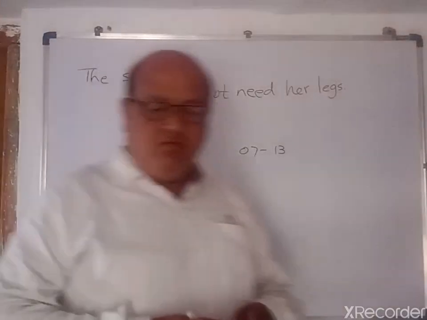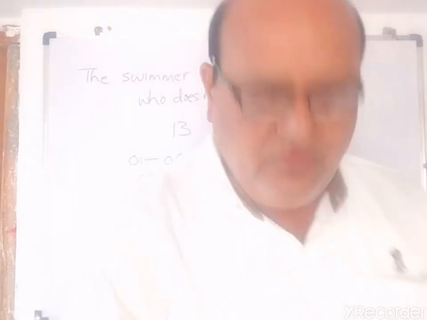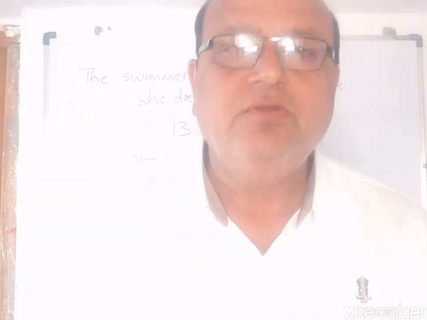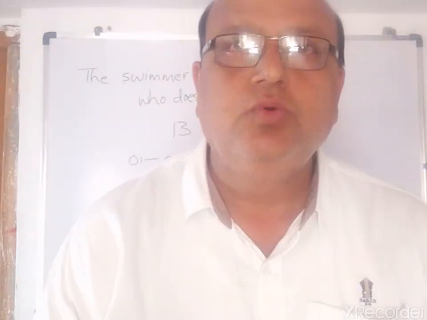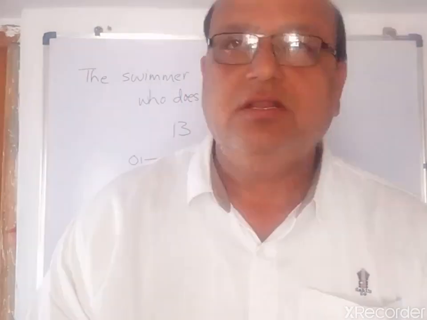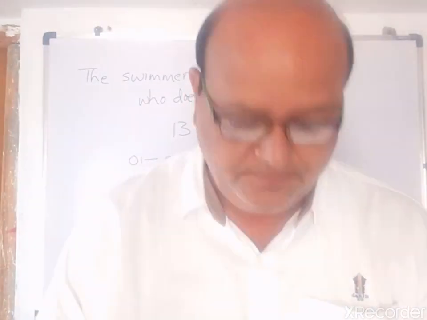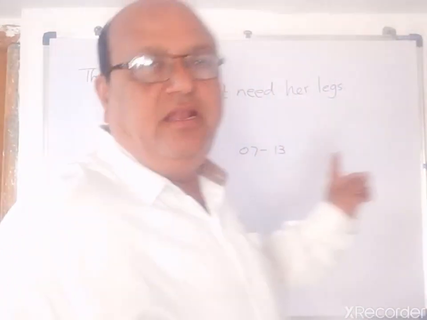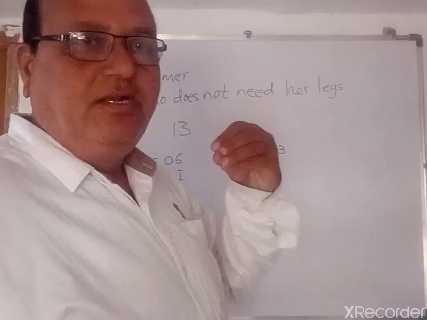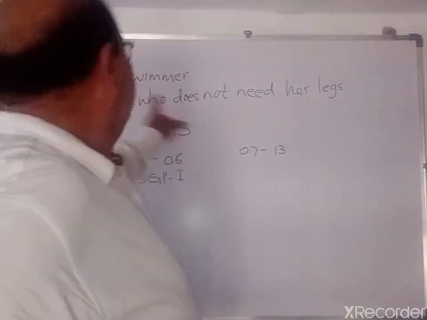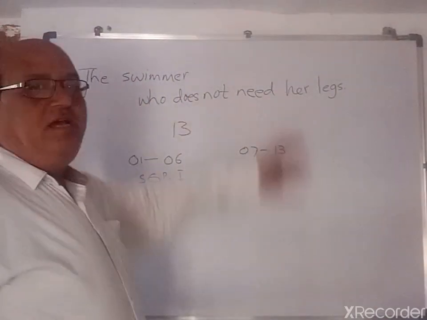In this SGP1, I do not prefer to show you the picture of a lame person, deaf person, or physically challenged person, because the title of the prose piece directly expresses the swimmer who does not need her legs.